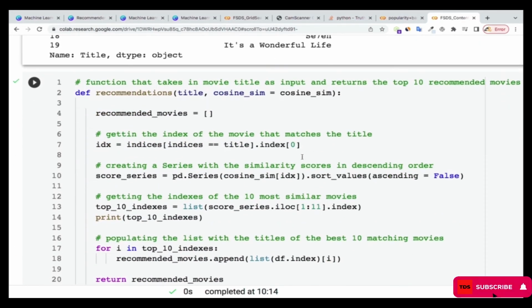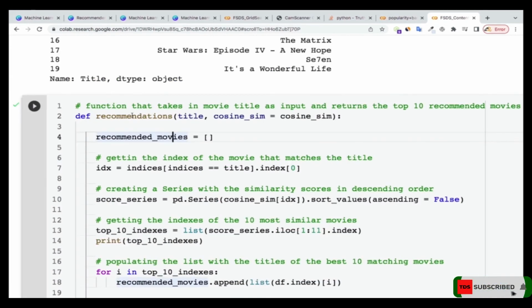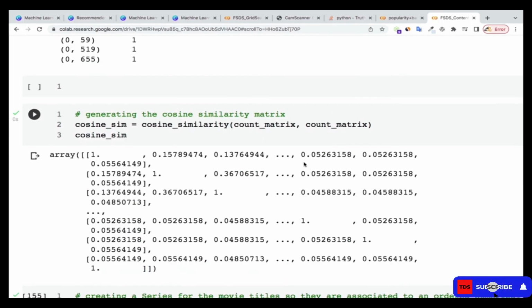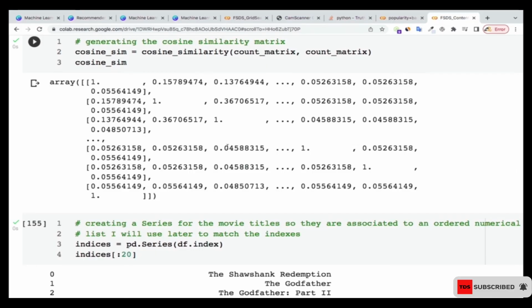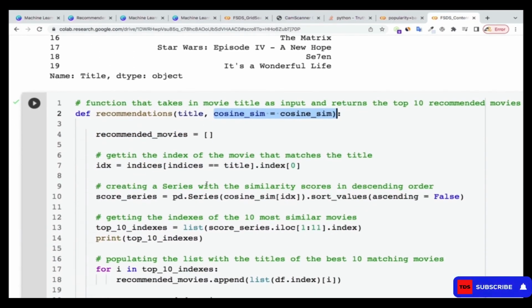Now finally I'm going to create this recommendation function, which is going to contain the title, whatever title the user is going to give. Then I'll compare that with the cosine similarity matrix that I've created over here, and based on that do the recommendation. Now I'm going to create this empty list, which I've named recommended movies.